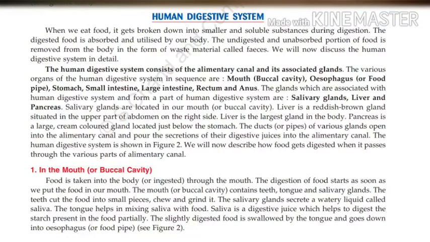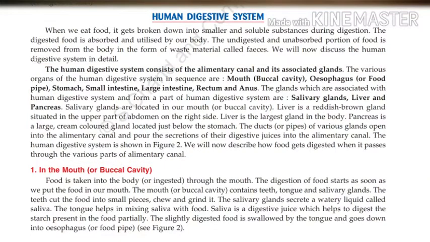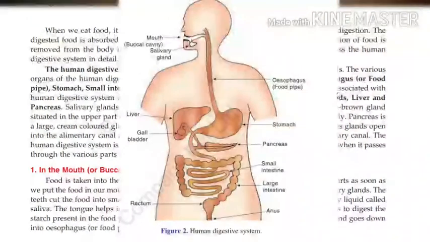Dear students, the human digestive system consists of the alimentary canal and its associated glands. Look at the picture of the human digestive system. We see various organs of the human digestive system in the picture. Let us start with the mouth.